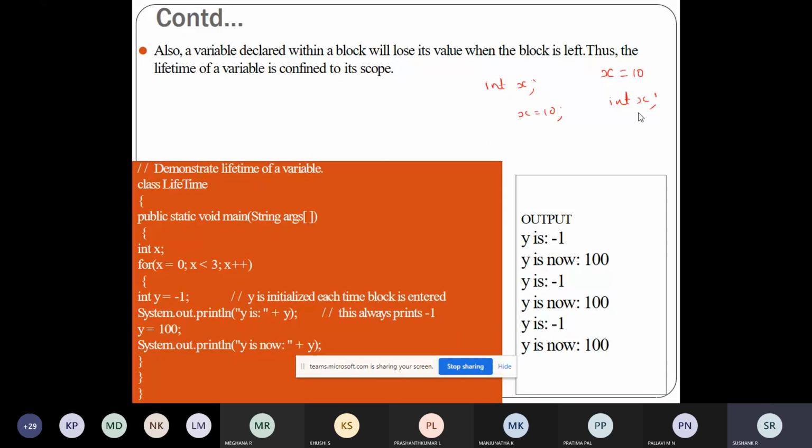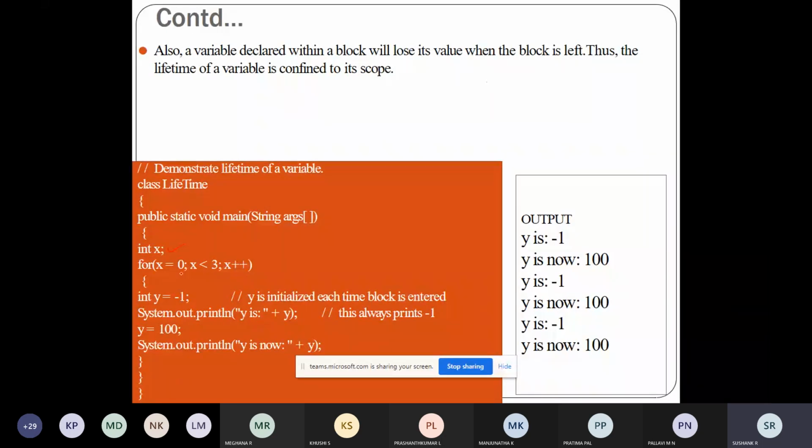Also, the next thing is, we were talking about this example, right? In this, first I'll explain what the program is doing, and then we'll talk about the logic. Here I have declared a variable called x. For x is equal to 0, x less than 3, x plus plus. I'll initialize the value of y to -1, then print the value of y, and again change the value of y from -1 to 100. I'll print the value of y.